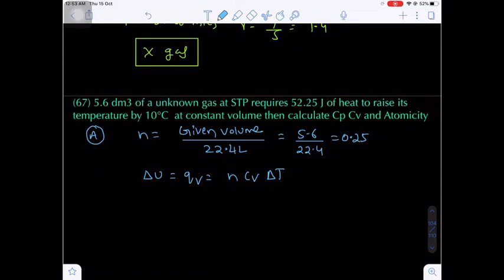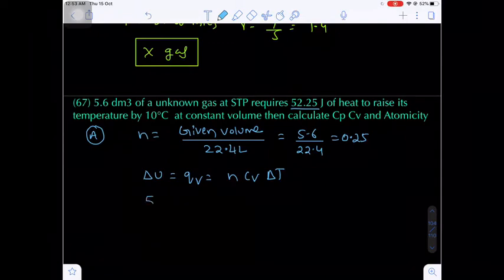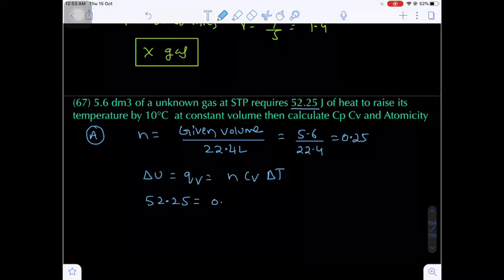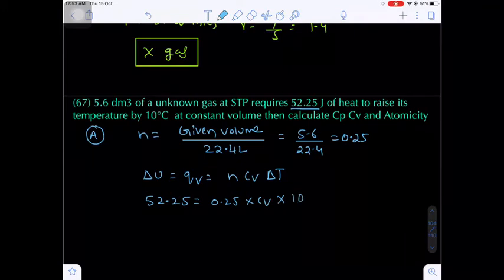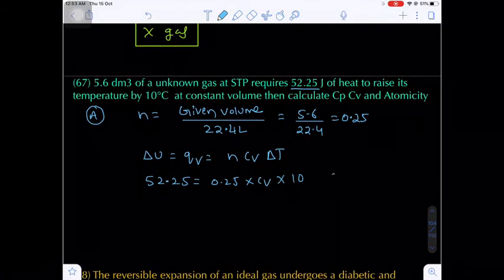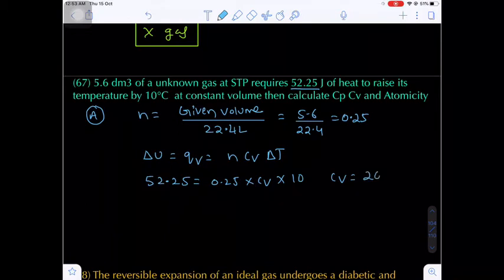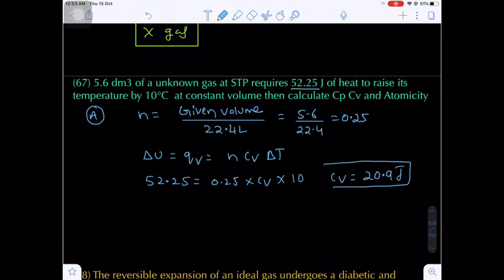Are you getting my point? Now here, how much heat is absorbed at constant volume? That will be 52.25 joules. Number of moles will be 0.25. Now the Cv value is to be calculated. Temperature raised by 10 degrees. From here, what will be the Cv value? 20.9 joule.